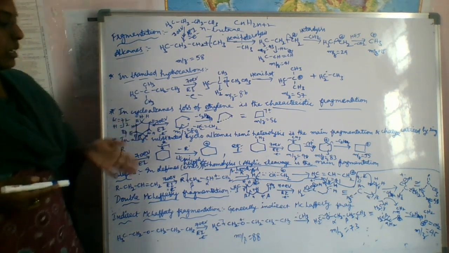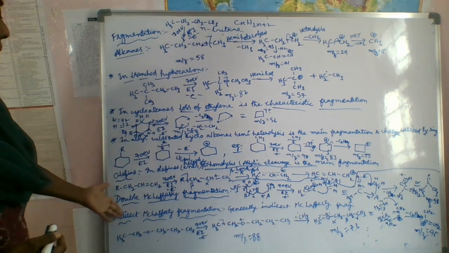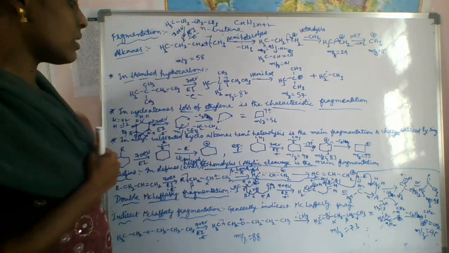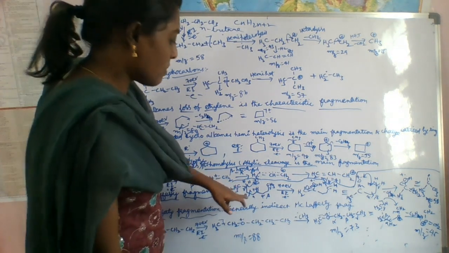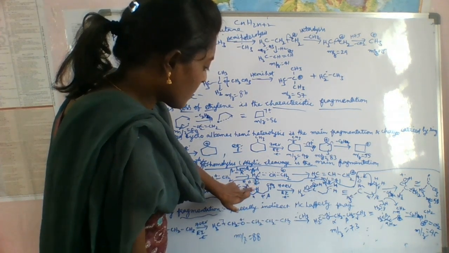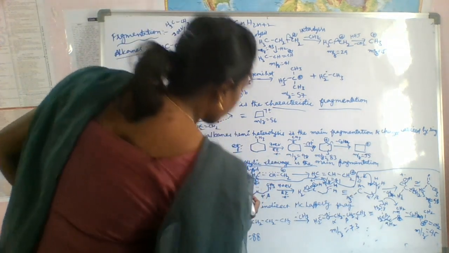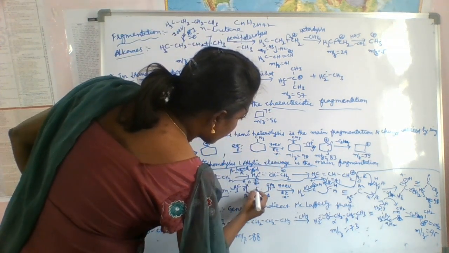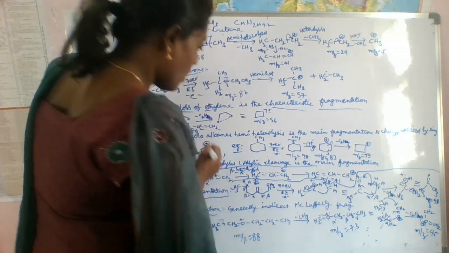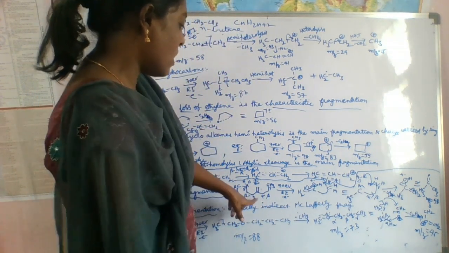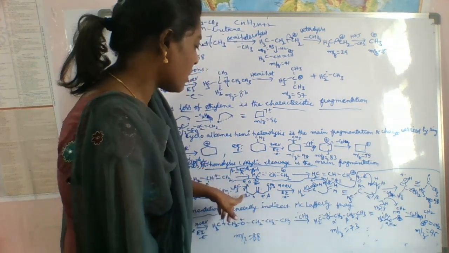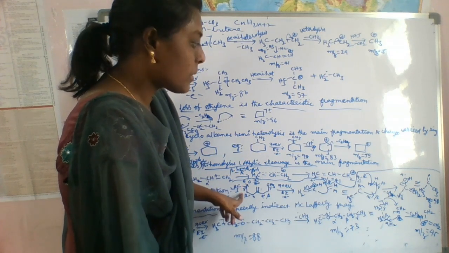But here, what is the double McLafferty fragmentation? If you see here, both possibilities are there. Here gamma hydrogen is present, and here also gamma hydrogen is present.